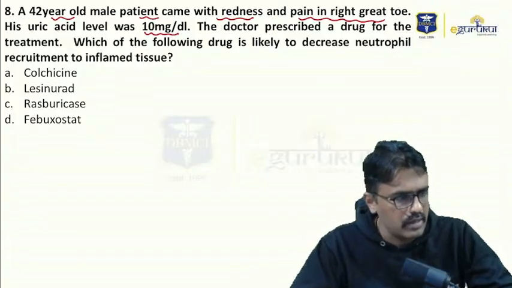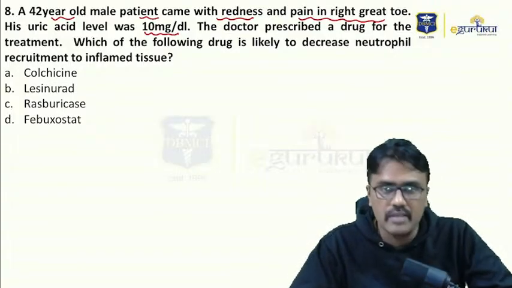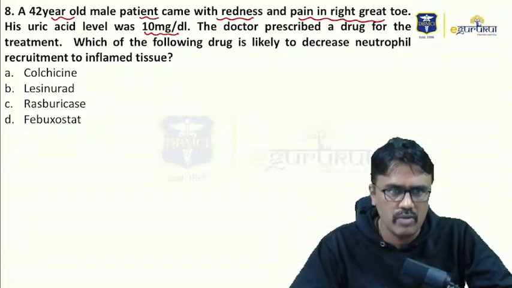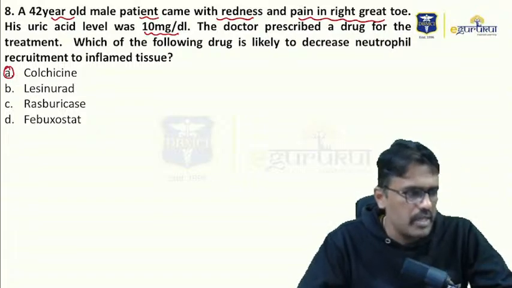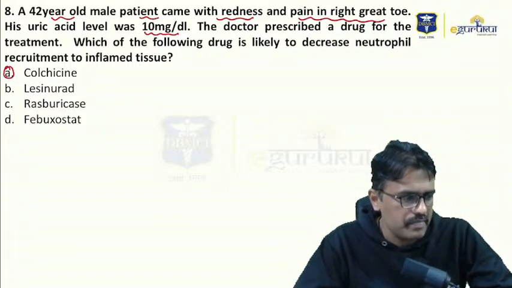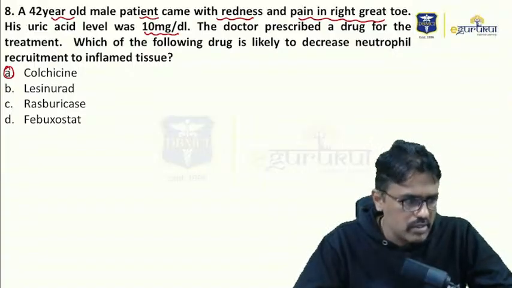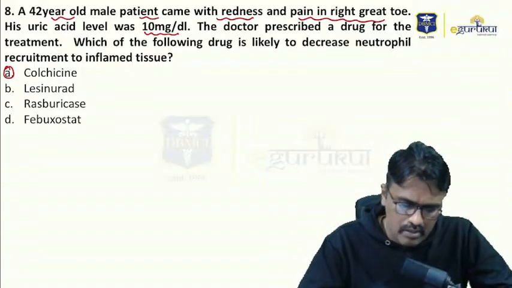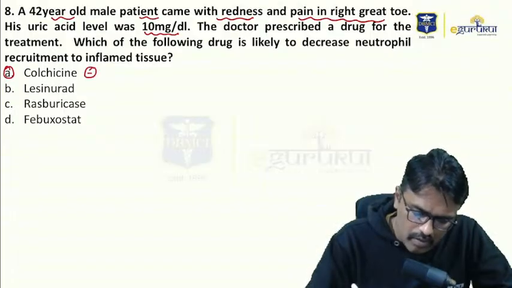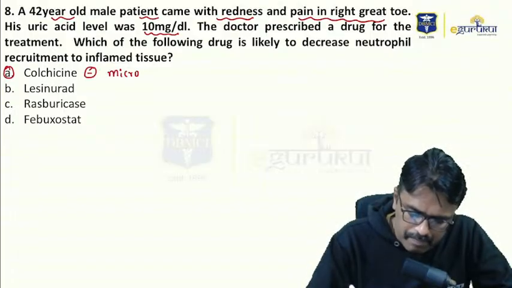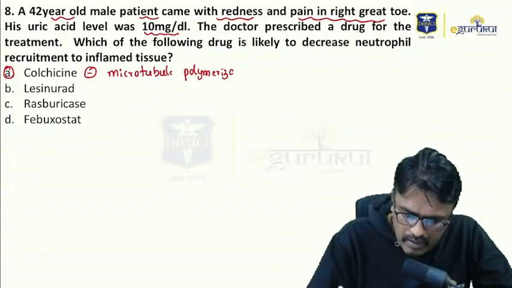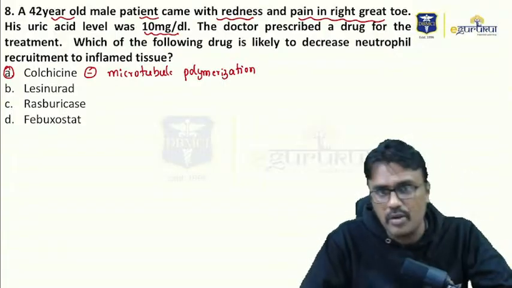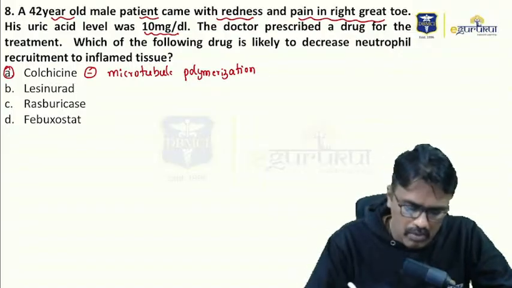Yes, so here the answer is the drug which decreases neutrophil chemotaxis is none other than colchicine. Yes, many have answered. Akash, Harshil, yeah. Now colchicine inhibits microtubule polymerization, and because of that it decreases the neutrophil chemotaxis. What about the other options?